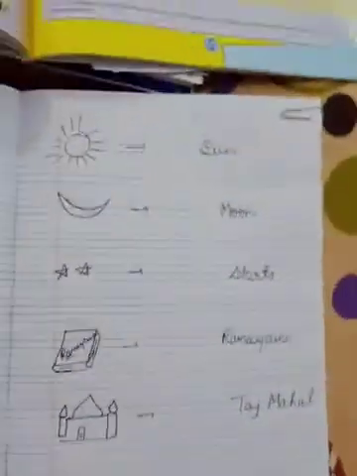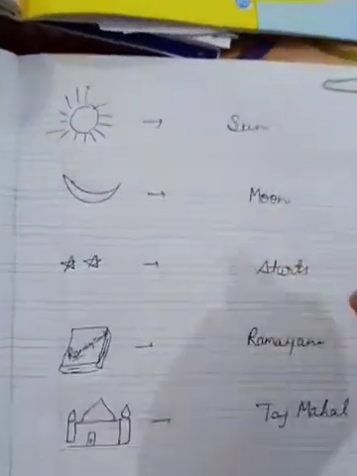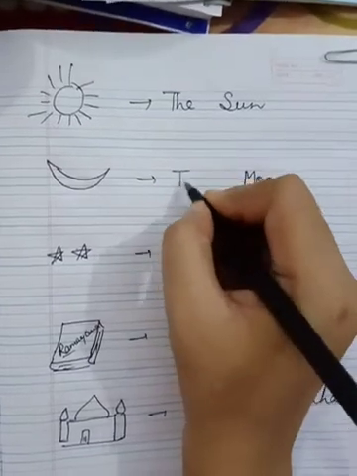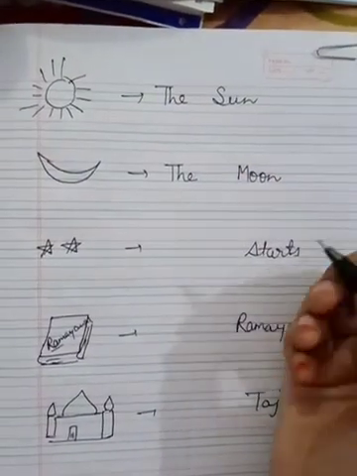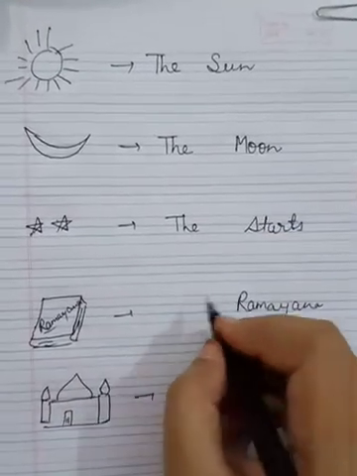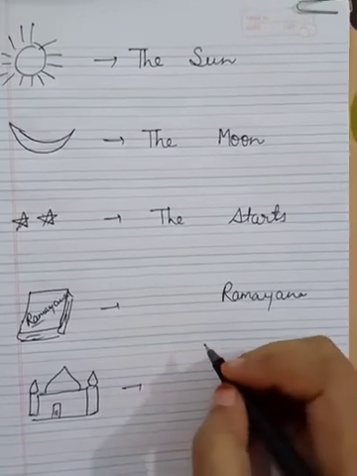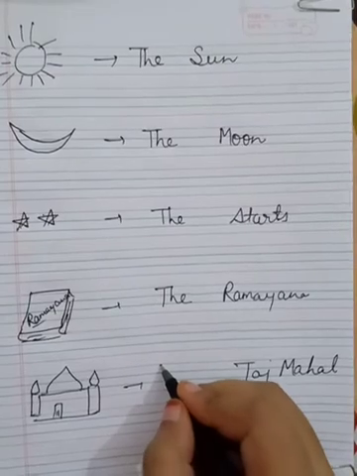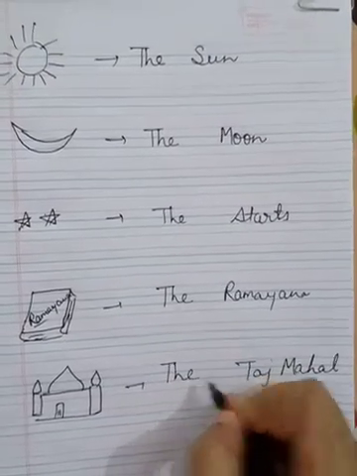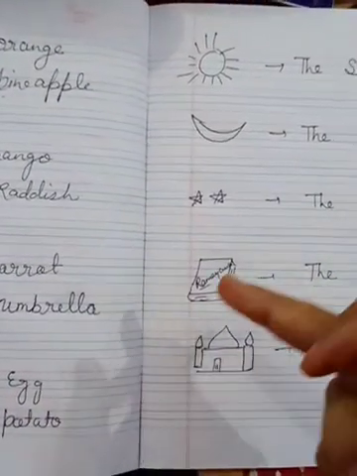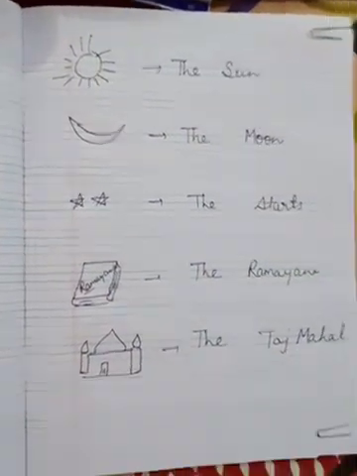So here I forgot to write some examples of the. So here I am going to give you sun, the sun. Moon, a unique thing. If there is a unique thing, then we will write the stars. If there is a famous book, famous place, famous monument, then we will write the Ramayana, the Taj Mahal, like this. Okay. And after completing this, then you will do the countable and uncountable work in this copy.